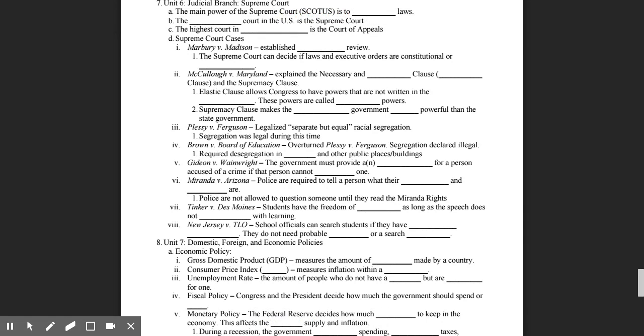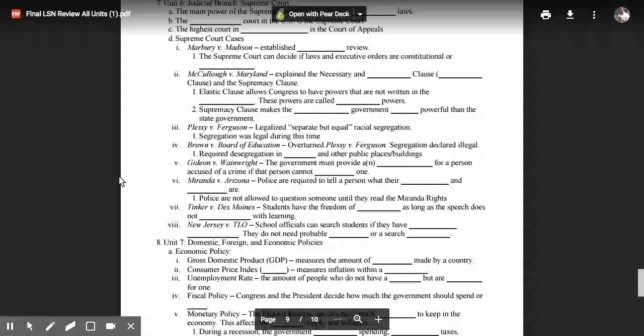The supremacy clause makes the federal government more powerful than the state government. Plessy v. Ferguson legalized the separate but equal racial segregation. That means that segregation between black and white people was legal during this time. Brown v. Board of Education overturned Plessy v. Ferguson. That means that segregation was declared illegal. It required desegregation in schools and other public places or buildings.